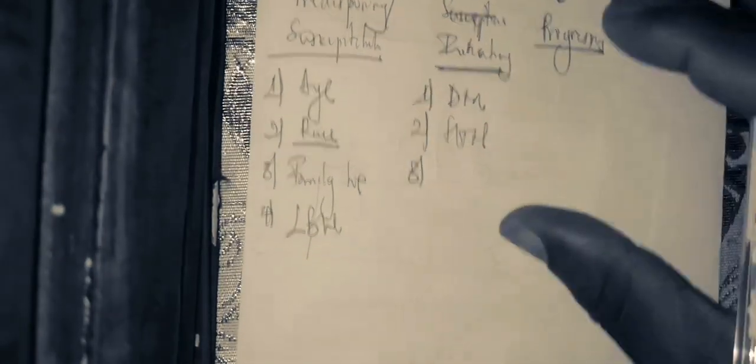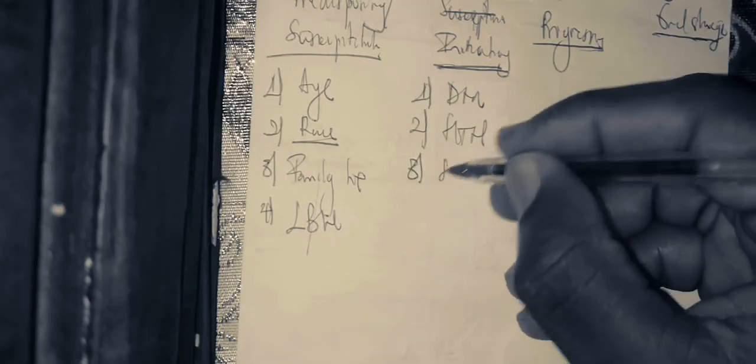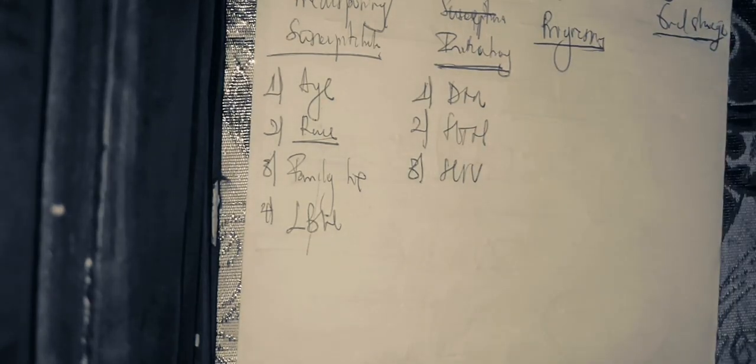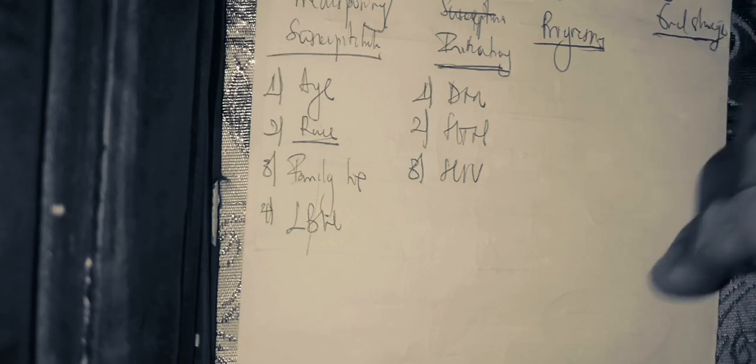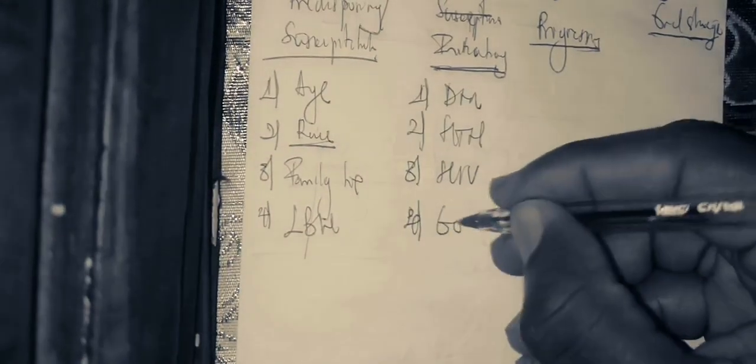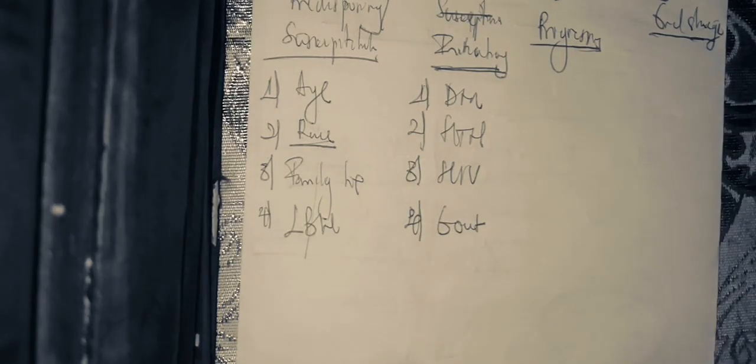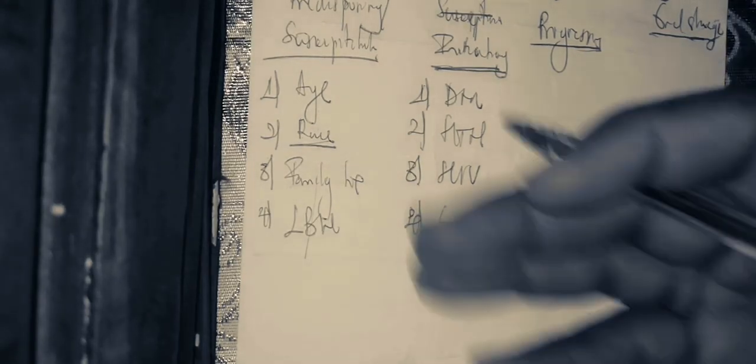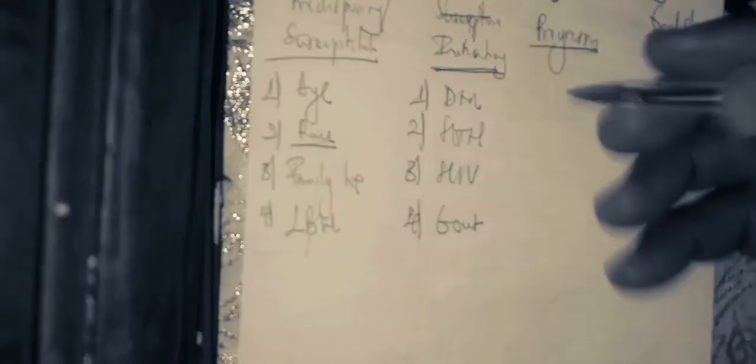The next thing, if somebody has HIV, it is capable of initiating, in someone who is predisposing. The next one, if somebody has gout, it is capable of initiating. Is it clear? So those are the different initiating risk factors.